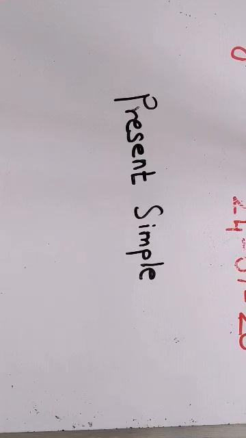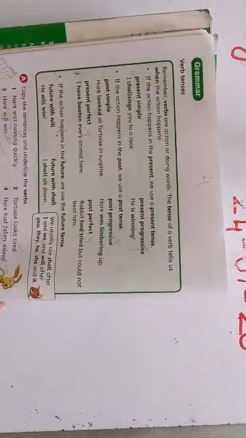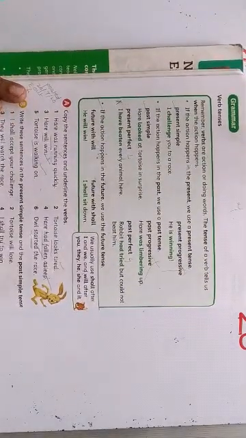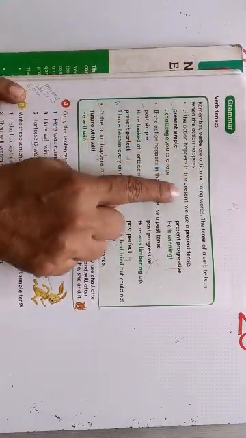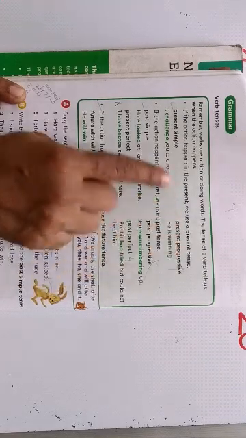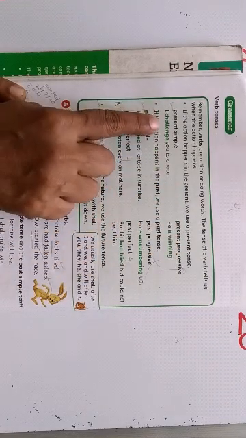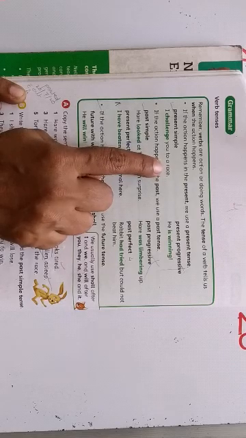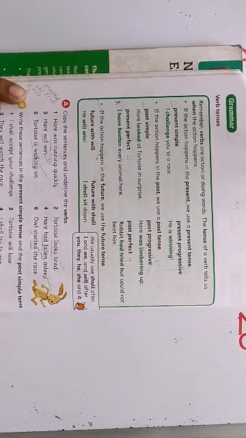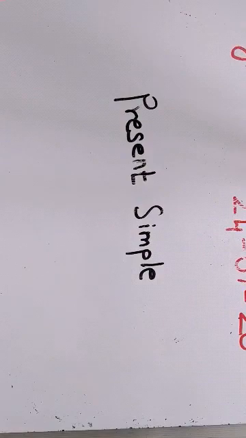So what is a present simple, children? The explanation is given here in your textbook. If the action happens in the present, we use a present tense. Present simple, I challenge you to a race. So present simple sentences are the action happens in the present, that is right now, or we can even say that it happens regularly.